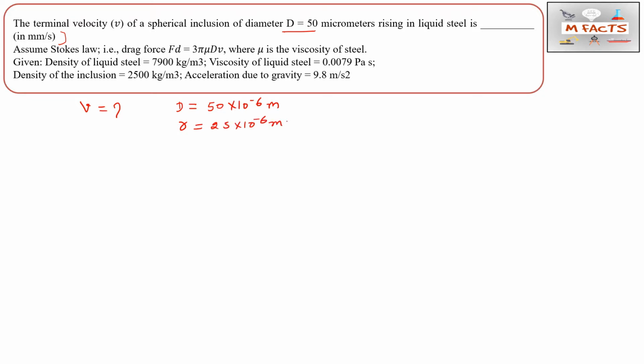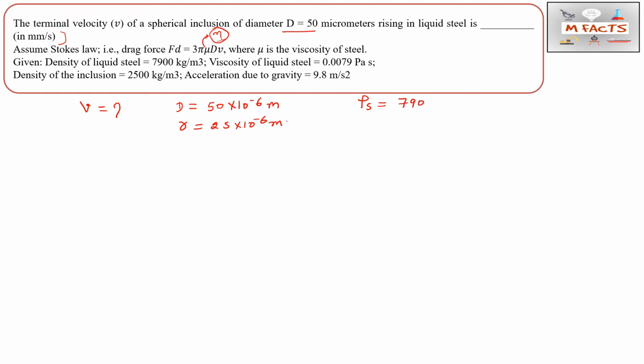The next values: assuming Stokes law, the drag force Fd is equal to 3 pi mu d rho. This mu we can replace by eta, that is also known as viscosity. This is a notation problem; you can represent it by mu or by eta also. Here mu is the viscosity of the liquid. So the given data is the density of liquid steel, that is rho s, or you can write rho ls.